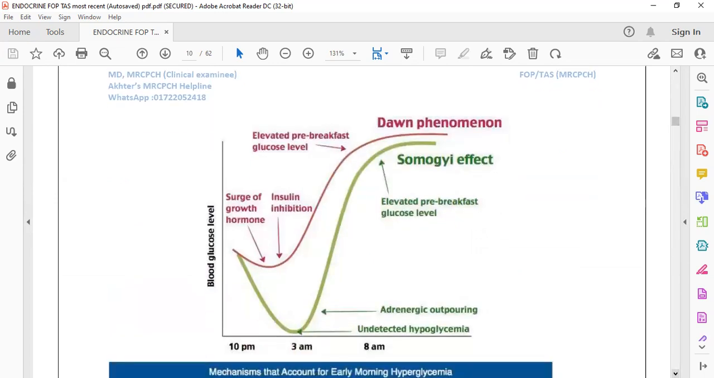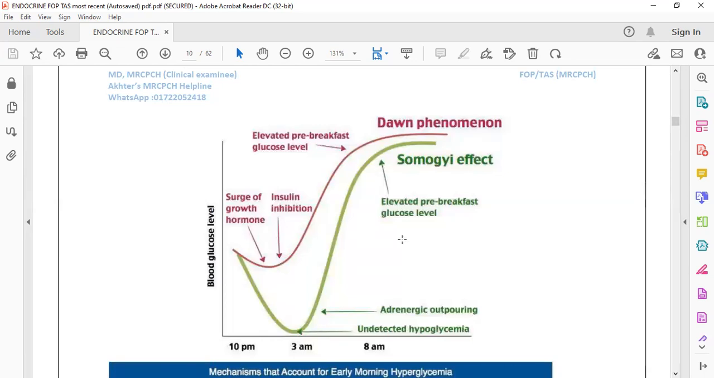So there we come to know what diabetes mellitus is: type 1, type 2, maturity onset diabetes mellitus, how we can differentiate them, and also how we can manage with insulin. Now there are important things, that is dawn phenomenon and Somogyi effect. These two things are very important, and you have to know the difference between dawn and Somogyi.